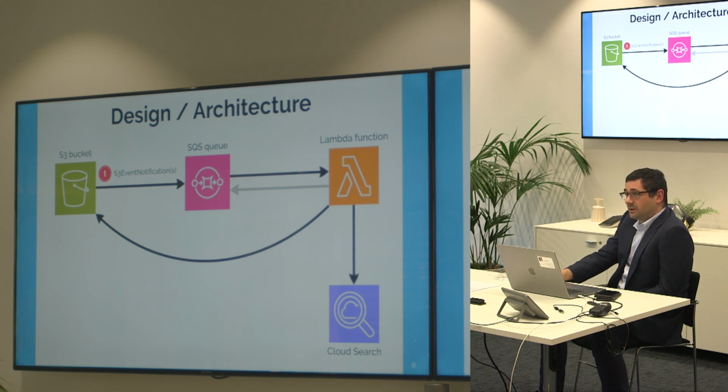Once the event is generated, it goes into an SQS queue. Why? We need some buffering mechanism before writing that to CloudSearch. The SQS queue triggers a Lambda. This is where the magic happens. This is where our function comes in. The function will read back from SQS. This is how it's done. So SQS triggers Lambda. Lambda then pulls events from SQS. This allows us to batch them. I'll hopefully show that in the code.